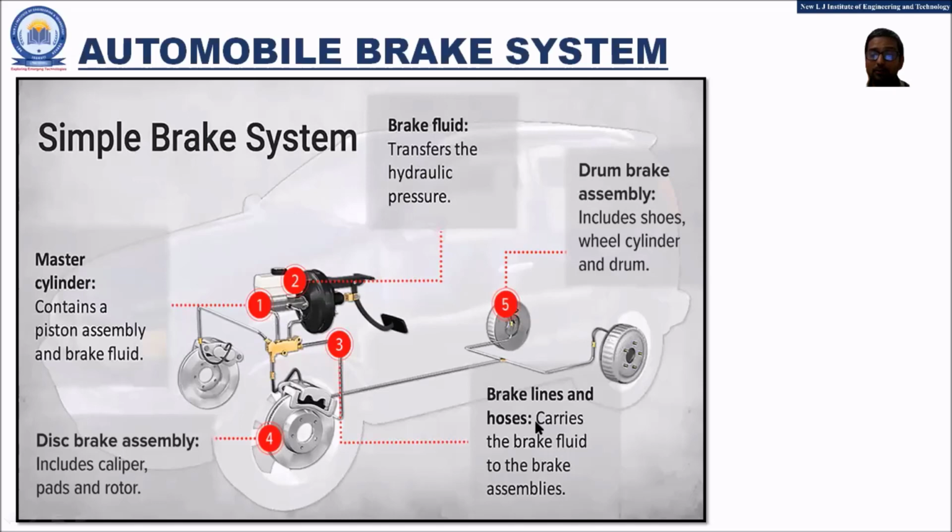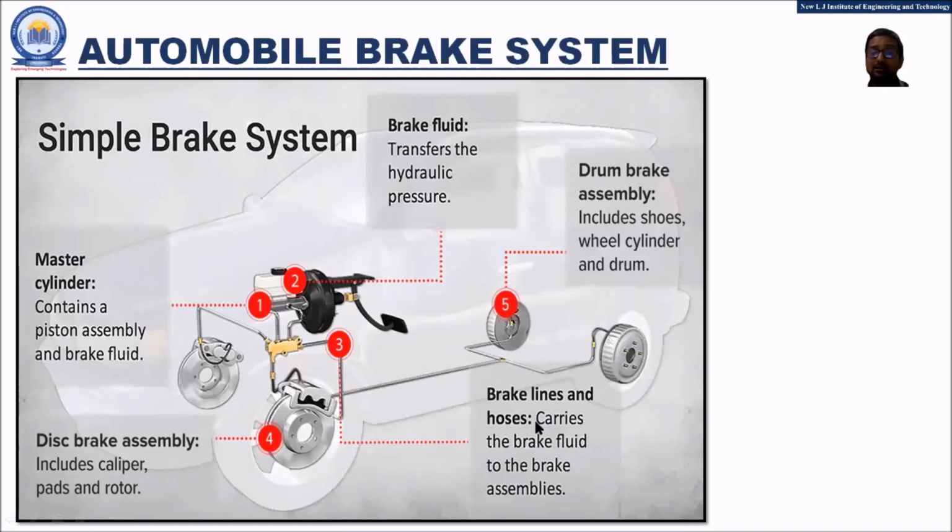The next component is the disc brake, which includes the caliper, the pads, and the rotor. In this session, we are going to understand in detail the concept and working of the disc brake. The final component is the drum brake, which includes the shoes, the wheel cylinder, and the drum.